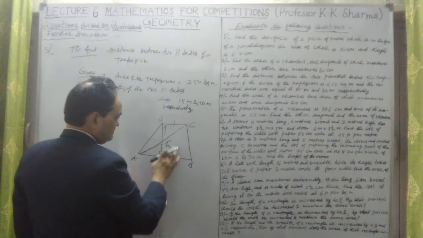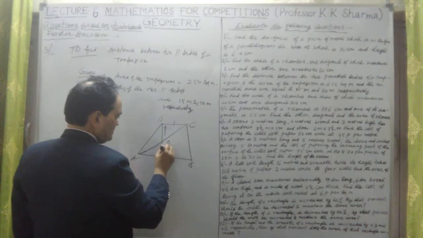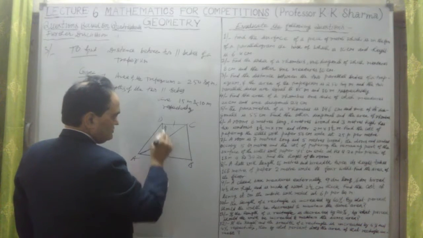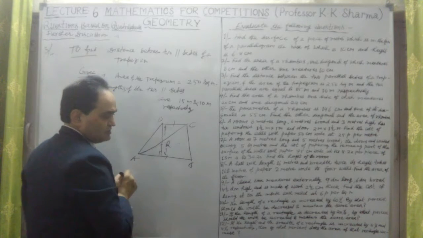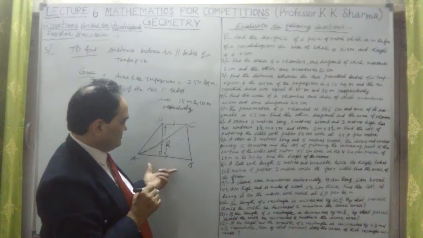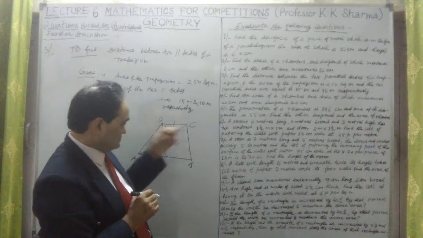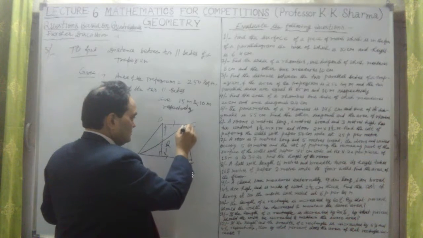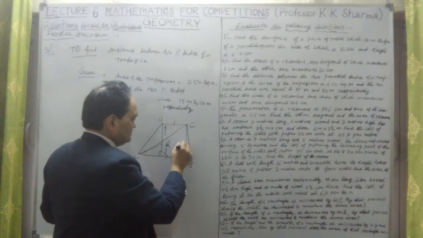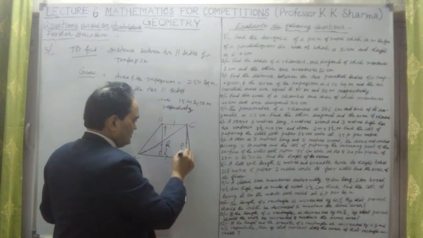In this case, we will take AB as the base for the first triangle and CD as the base for the other. The height is the same, because if I draw a perpendicular from C also, that is the same height h. So the altitude of both triangles will be the same h.